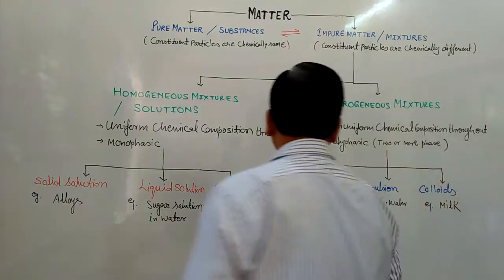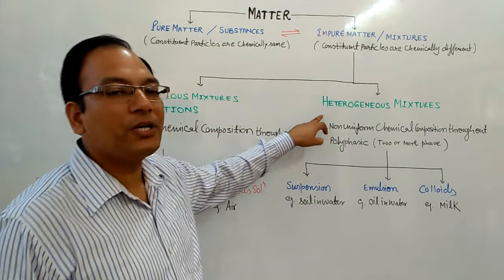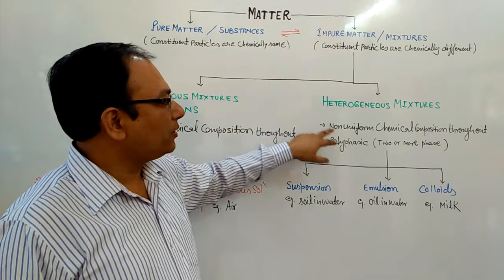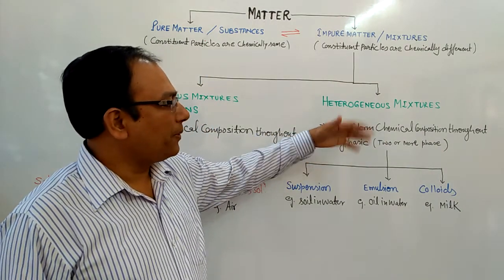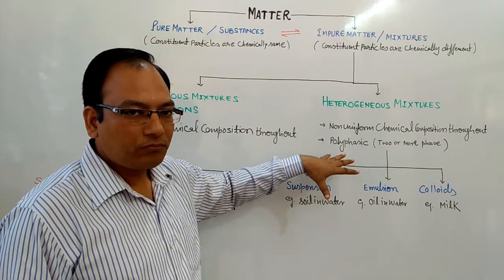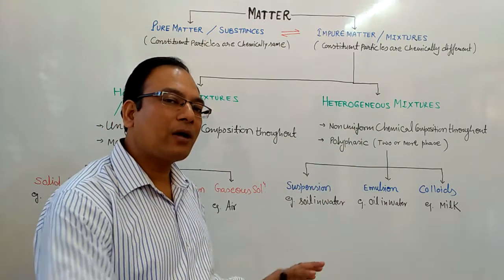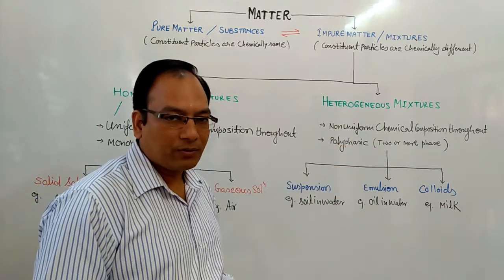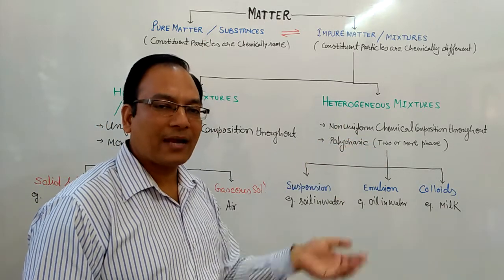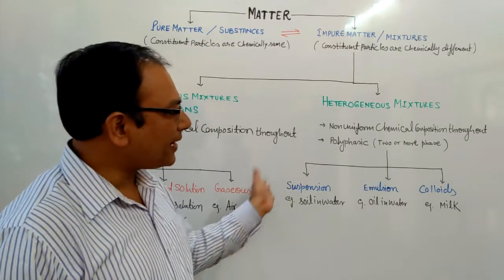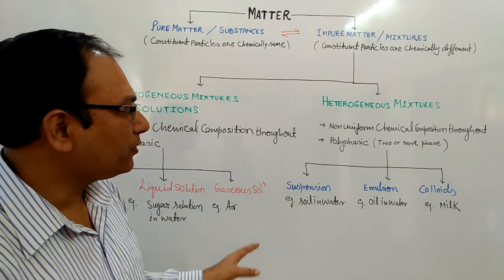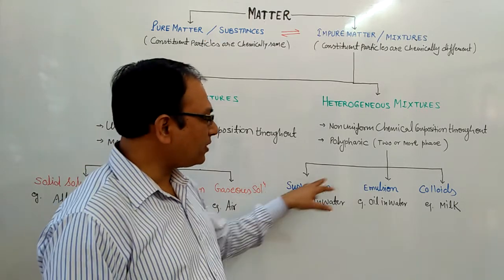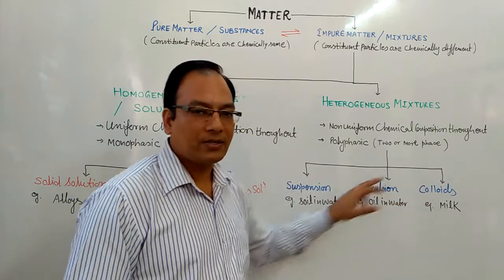Another type is the heterogeneous mixture. Heterogeneous means the composition of the mixture is not uniform. You can easily identify the components of the mixture. So they have two or more states. They are polyphasic, biphasic or triphasic. These are again classified on the basis of the nature of the heterogeneous mixture. There are suspensions, emulsions and colloids.